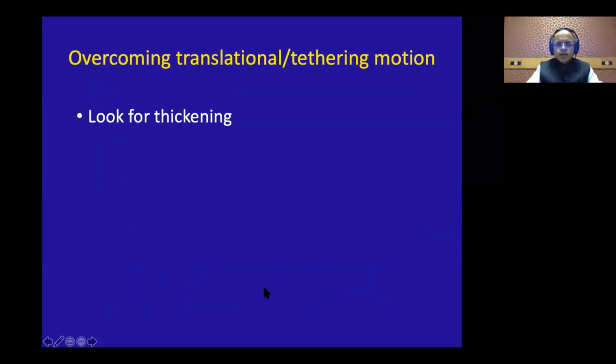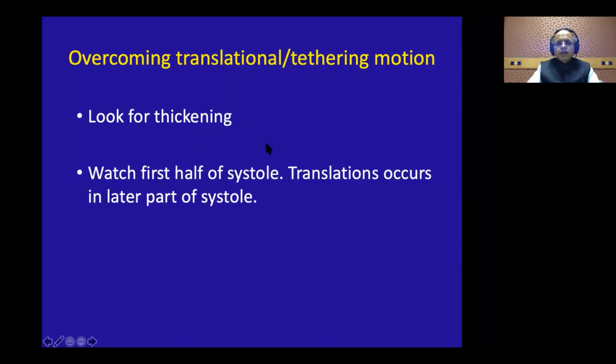First, look for thickening. If you have got a passive tethering motion, or if you have got a passive translational motion and the endocardium is coming closer, but there is no thickening, you know that this is just a translational and tethering motion and not a true motion. So look for thickening, and that is why you have to appreciate the endocardium and epicardium and the thickening. And watch for the first half of systole, because a true cardiac contraction starts in the first half of systole, while most of these translational motions and tethering motions occur in the latter part of systole. So when you are in doubt, look at the first half of the systole.